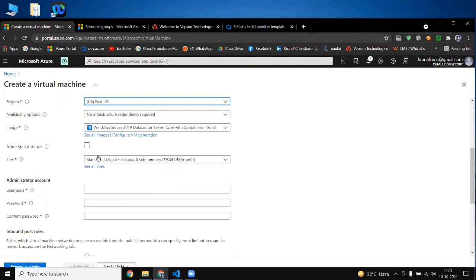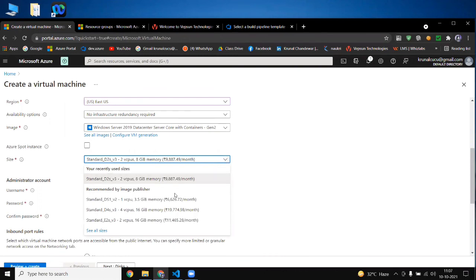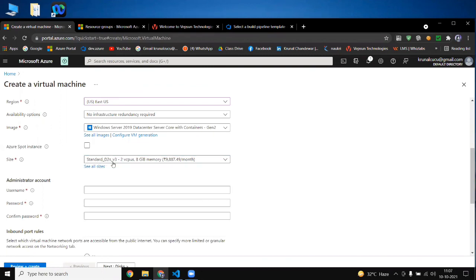And your cost depends, as I told you, on your plan, this size. See, if you select this DS1 V2, you will get a charge of 6,000. If you select this D4, what is D4? Here you are getting 4 CPUs and 16 GB of RAM, and for that you have to pay 19,000. So these are the plans, and DS1 or DS2 is most suitable. So that's why we selected this one only.